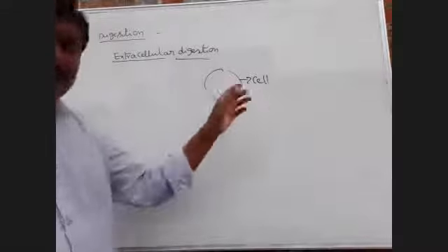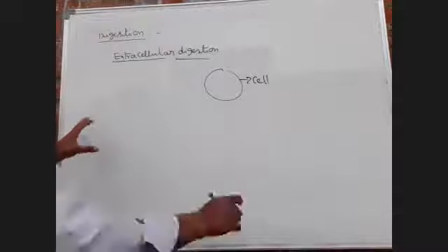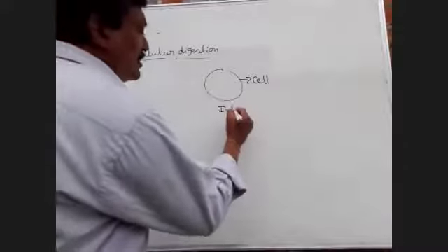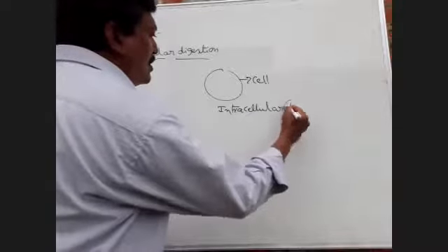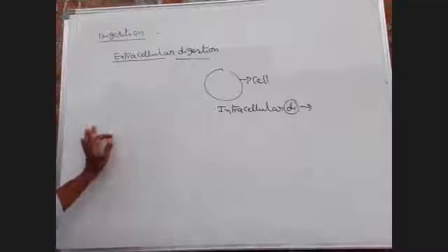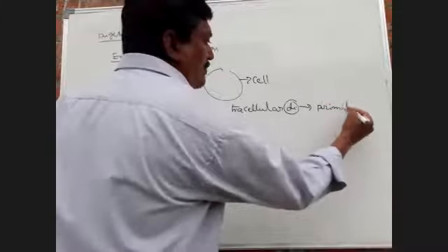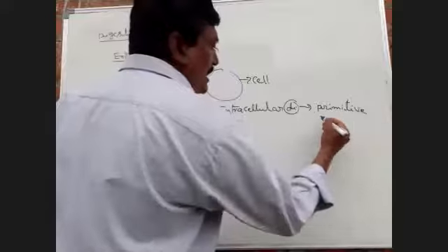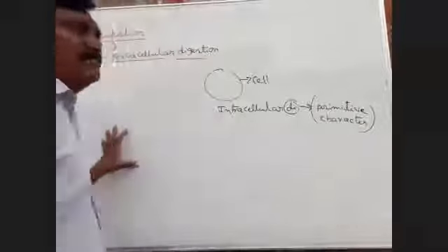Next, intracellular digestion is a primitive character. What is a primitive character? A low level character is called a primitive character.